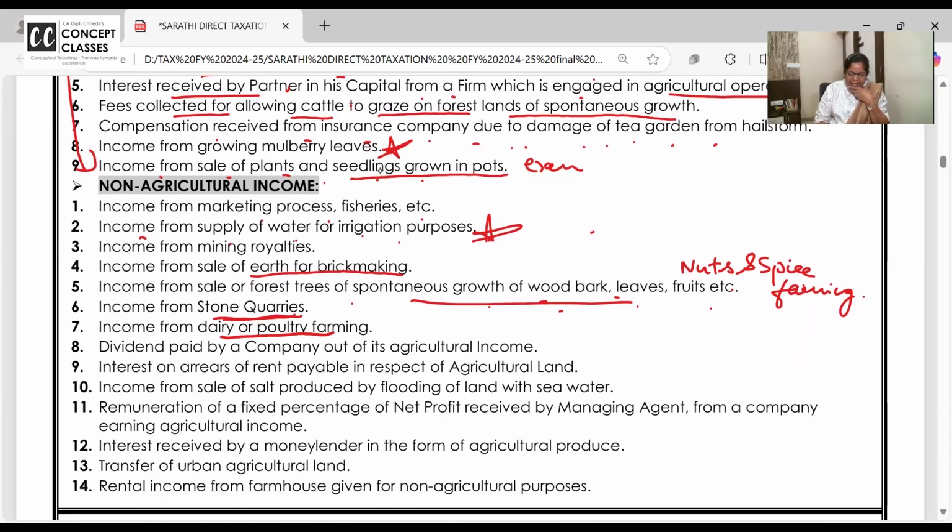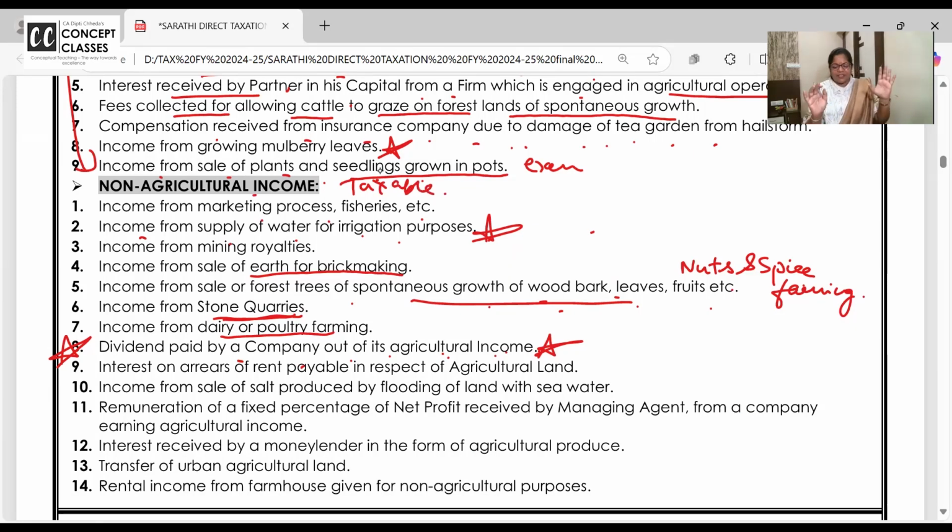Stone quarries, dairy and poultry activity. This one is asked and students get confused. Dividend from a company which is having agricultural income. Very well, non-agricultural income. I want all of you to write taxable. Now take your time. I'll give you one comparative.